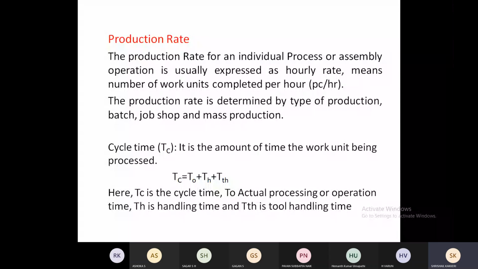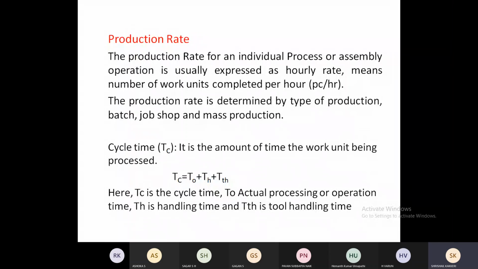For example, I want to do a turning operation on a lathe, and based on the capability and experience of the worker, he's going to load the workpiece onto the lathe. If it is a 3-jaw, again, the most experienced person is required. If it is a 4-jaw. If it is a 3-jaw automatic chuck, not much experienced person is required.